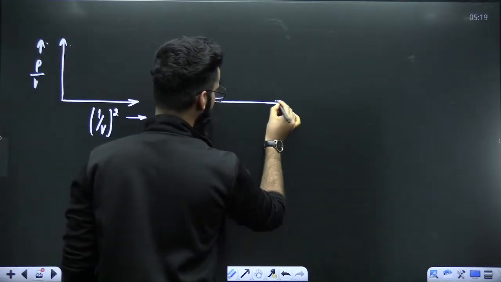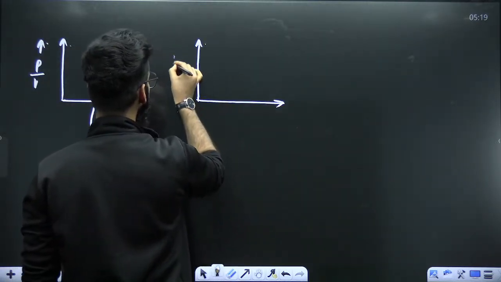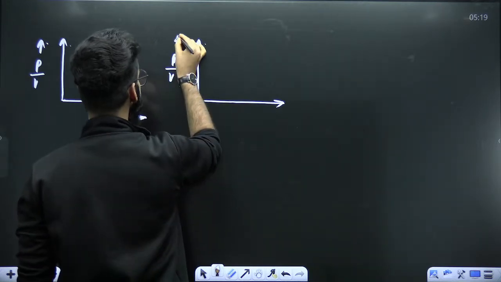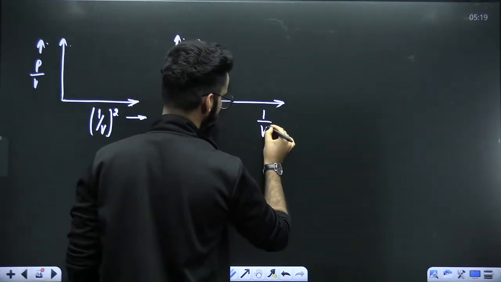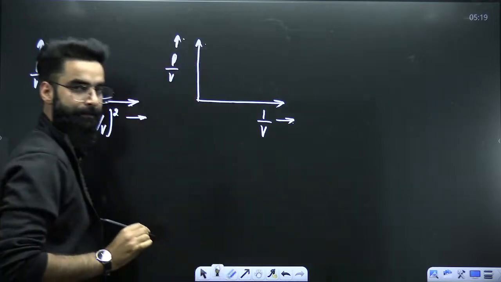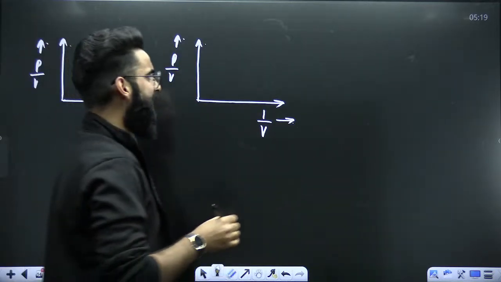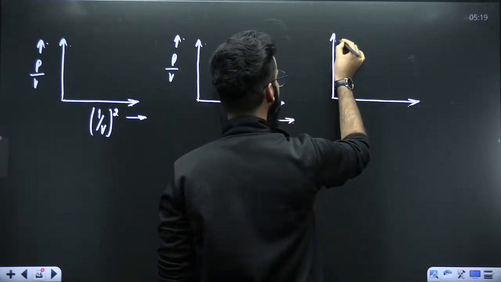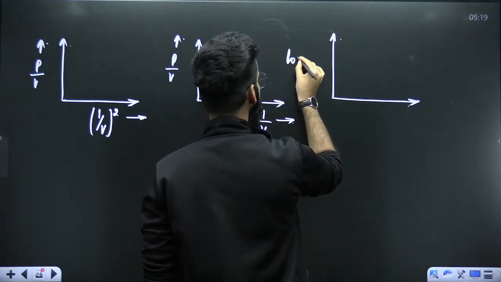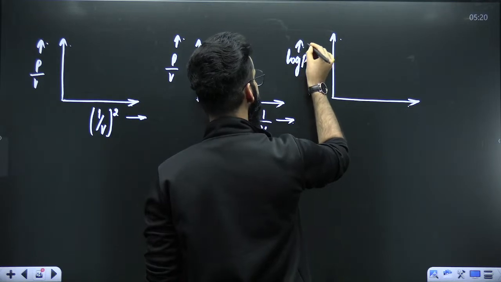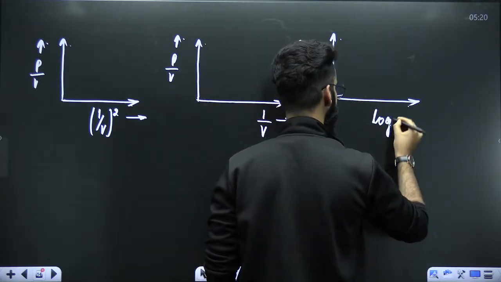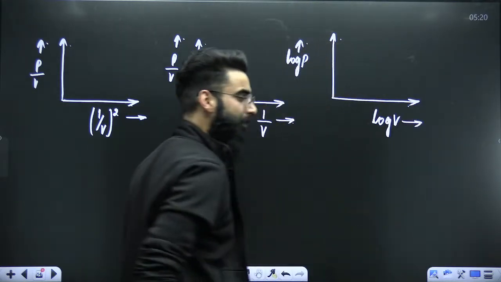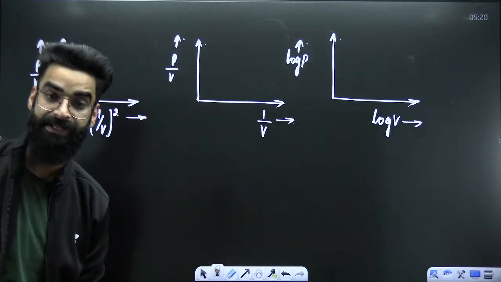Similarly, let's make one more curve between P by V versus 1 by V. Similarly, at the end, let's draw one more graph, between log of P and log of V. Let's see how exactly we are going to get the equations and the graphs.